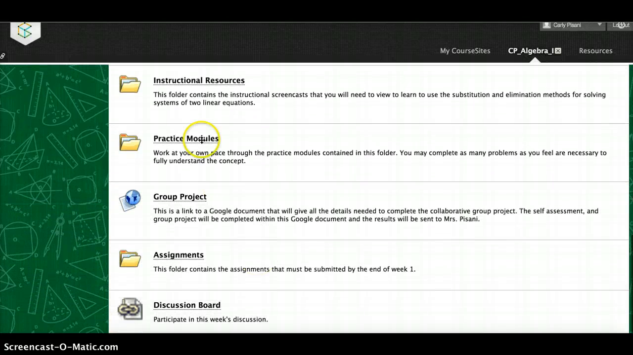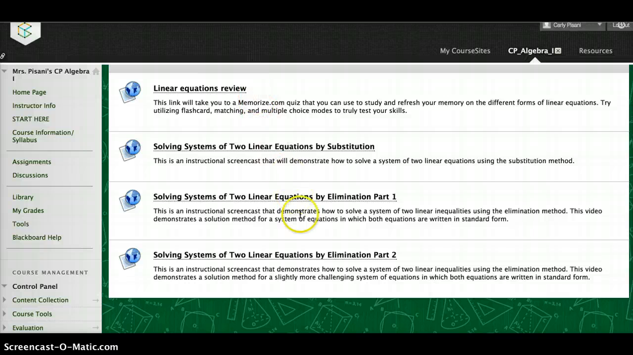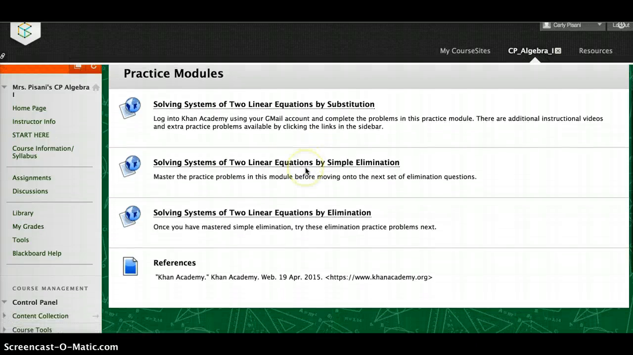For the week, I broke it down into folders. There's a folder here with instructional resources. So I have different things the students can utilize to learn this material. These are screencasts that I made myself using Explain Everything, and this is a memorize.com quiz that I created. The practice modules are links to Khan Academy where the students can practice solving systems of equations, and they can get more information if they need to see more videos to instruct them on this process, and a reference here.